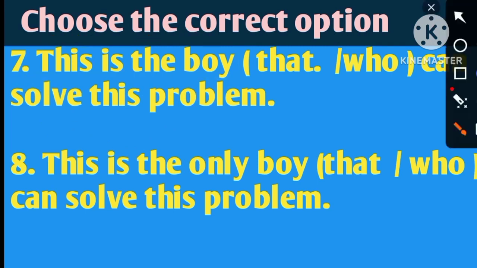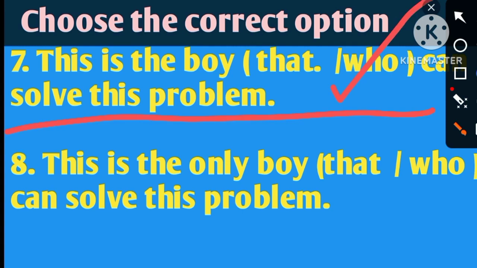We have to choose that or who here, and the word will act as the subject as well as the subordinating conjunction of the subordinate clause, and it will be that or who can solve this problem. You can see this boy is the antecedent. So as it is a person, directly we will choose the term who as the correct answer. So the answer will be, this is the boy who can solve this problem.